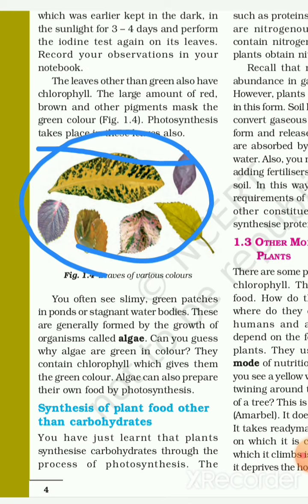You often see slimy green patches on ponds or stagnant, that means stable, water bodies in which the water is not moving that much. These are generally formed by the growth of organisms called algae. Can you guess why algae are green in color? Because they contain chlorophyll which gives them the green color. Algae can also prepare their own food by the process of photosynthesis.